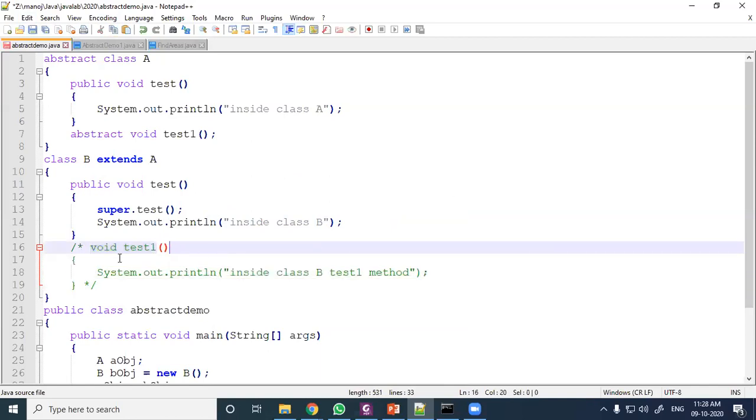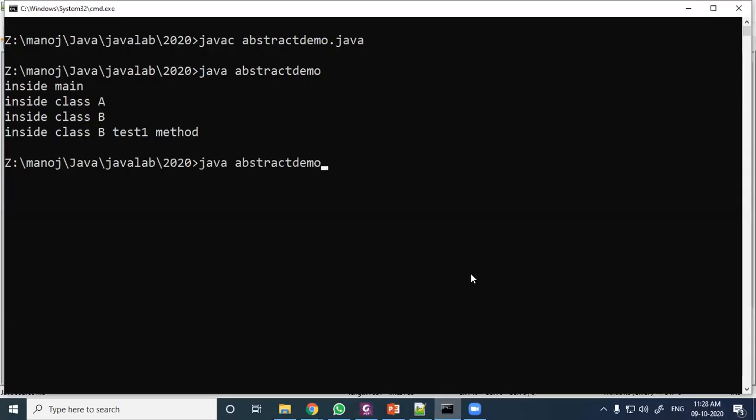I have made this a comment, so this part will not be used. Now let us compile this one.